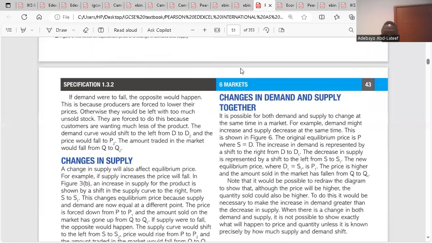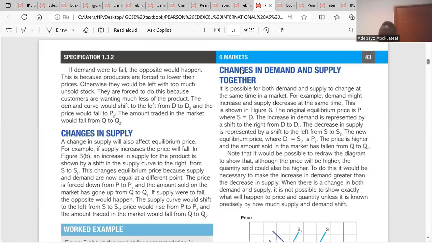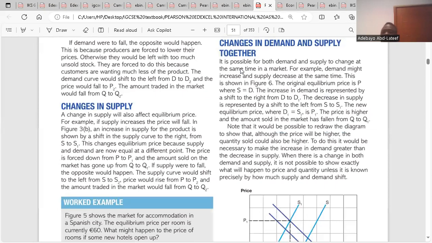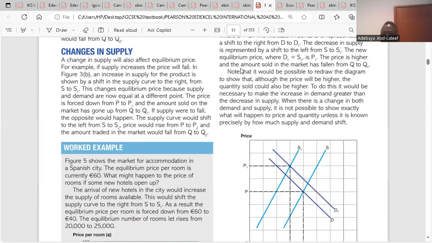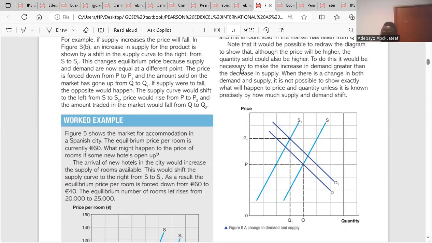So now, changes in demand and supply together. It is possible for both demand and supply to change at the same time in the market. For example, demand might increase and supply decrease at the same time. This is shown in this figure. So what they are saying basically is that as soon as price increases from P to P1, the supply curve will shift leftward.